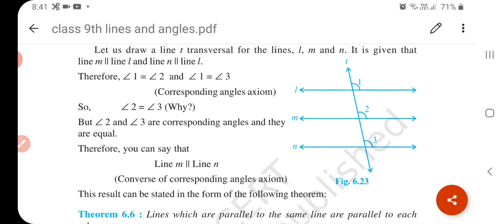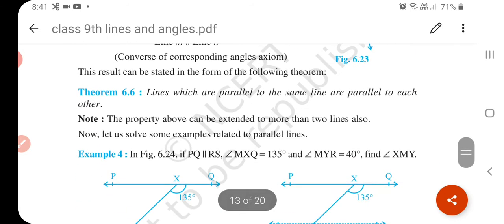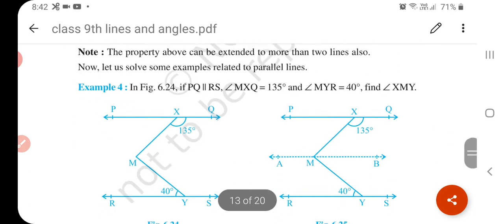Understand? So what is theorem number 6.6? It says lines which are parallel to the same line are parallel to each other. Understand? Lines which are parallel to the same line are parallel to each other. This is your theorem 6.6.